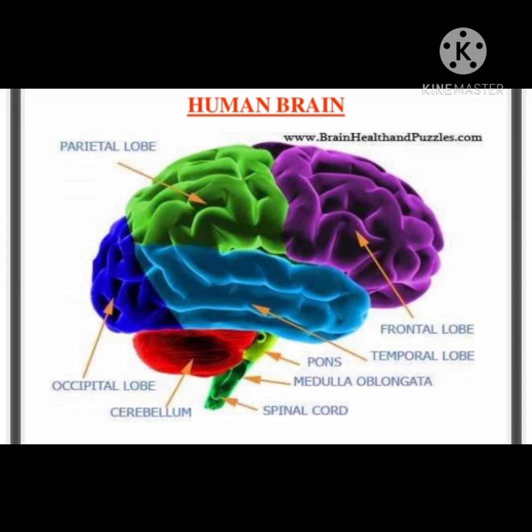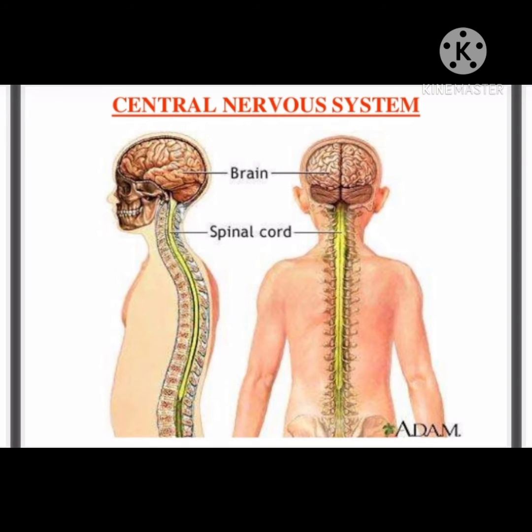Mainly the brain has three distinct regions. They are the forebrain, midbrain, and hindbrain. The forebrain forms the greater part of the brain. It consists of cerebrum, olfactory lobes, and diencephalon.